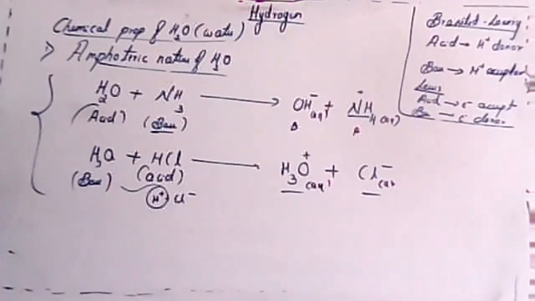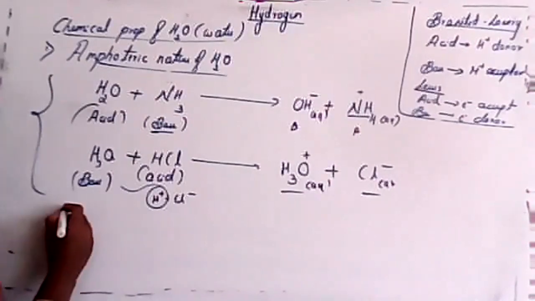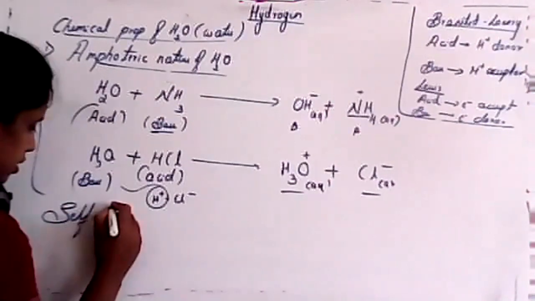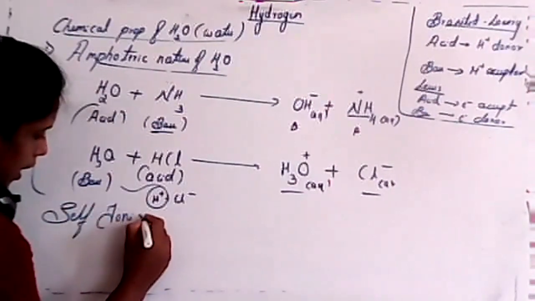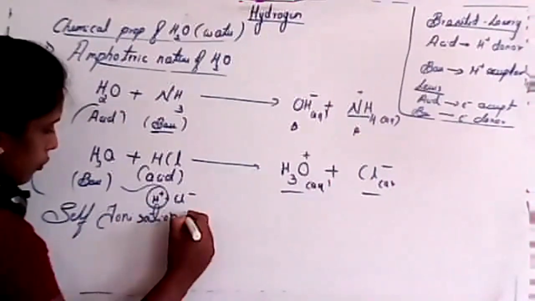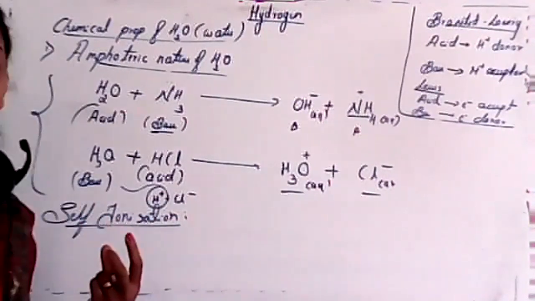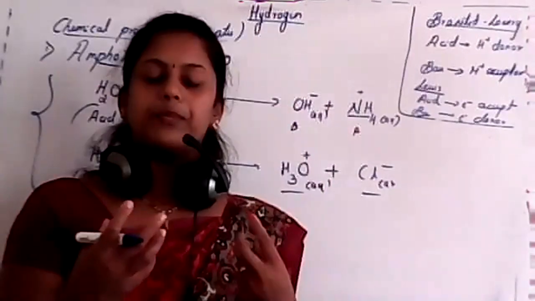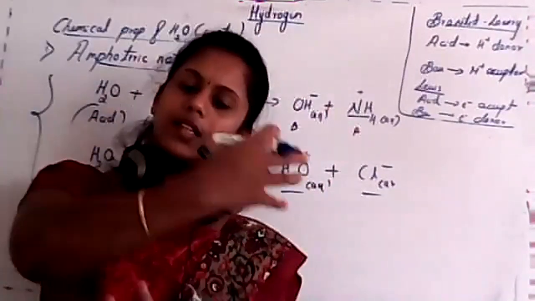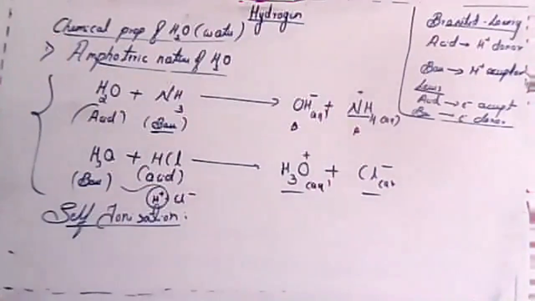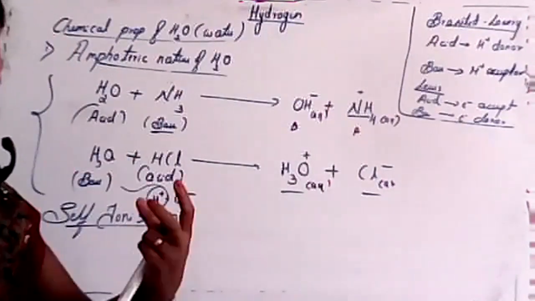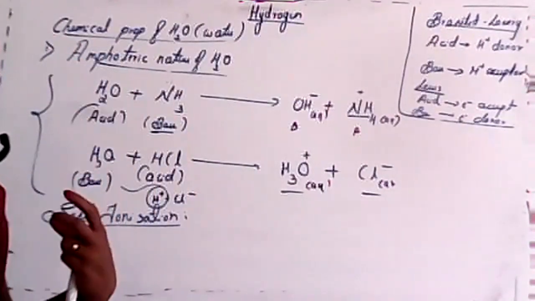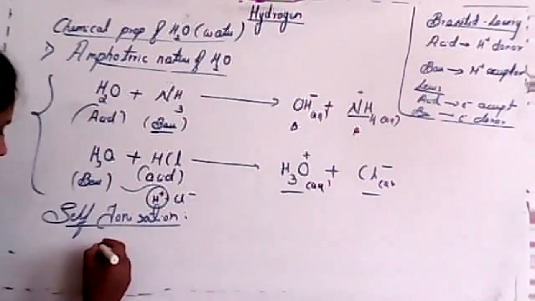Is this clear? So further I'll consider another one, that is nothing but self-ionization. What do you mean by self-ionization, student? Itself, that means a water molecule reacts with another water molecule. Self-ionization, or else we consider it as self-reaction.